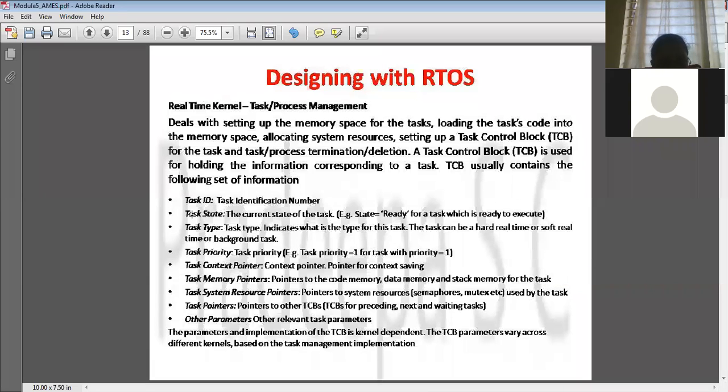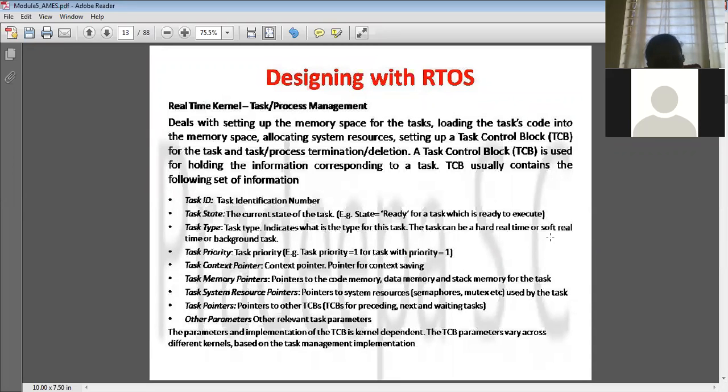So here you have to mention in the task control block what the task type is, whether it is soft real time or hard real time. In an embedded system, some of the tasks have to happen in real time. Example, opening of an airbag in the car. There are n number of embedded system controllers, but among those, the anti-lock braking system and opening of an airbag operate under hard real time. And some others, like door opening, are under soft real time. So in the task type, you have to mention what the type of the task is.